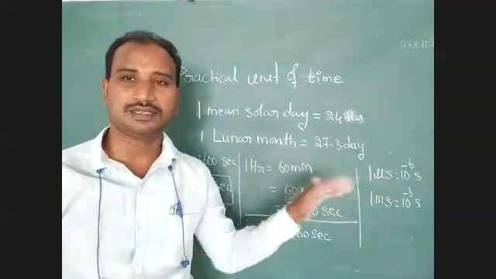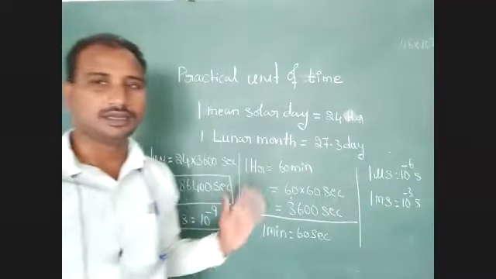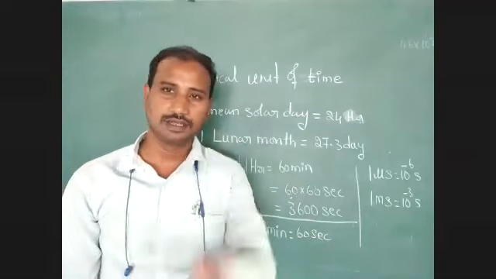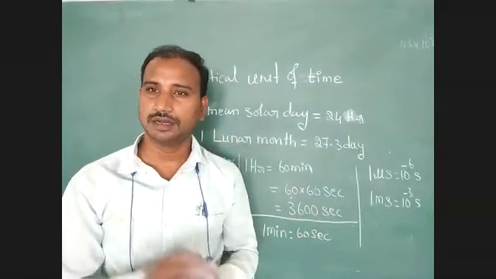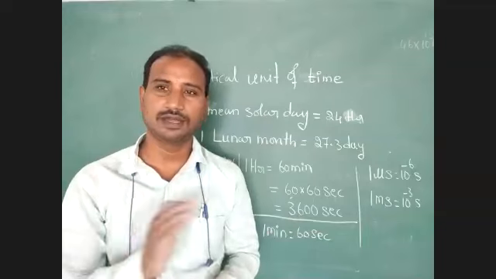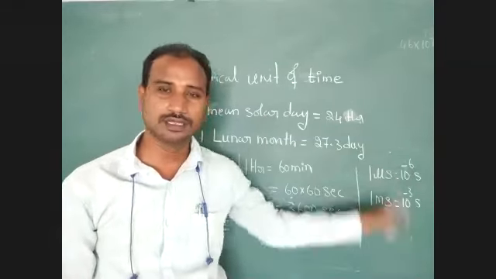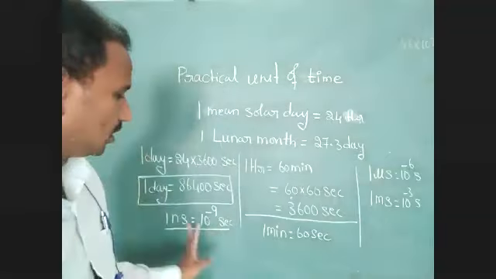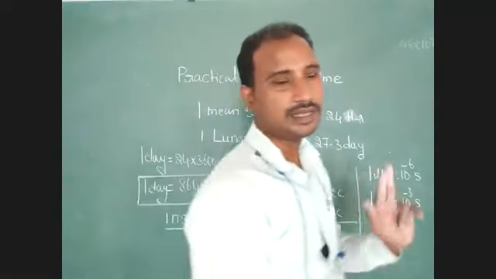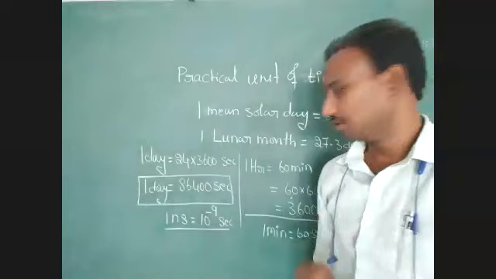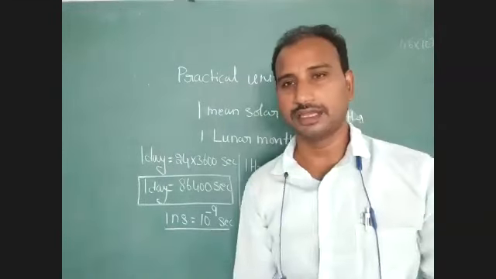In case they use other multiples and submultiples, it's not wrong, it is also correct. But repeatedly we have to identify these submultiples only: micro, milli, nano.